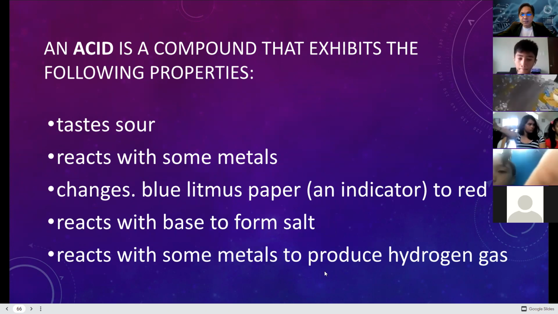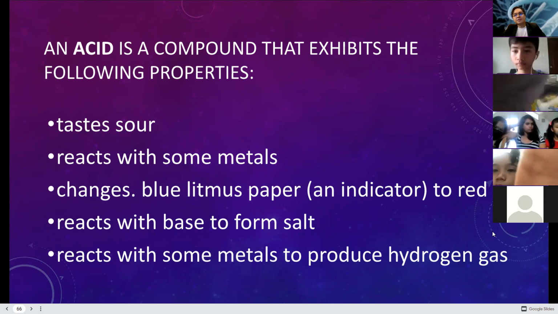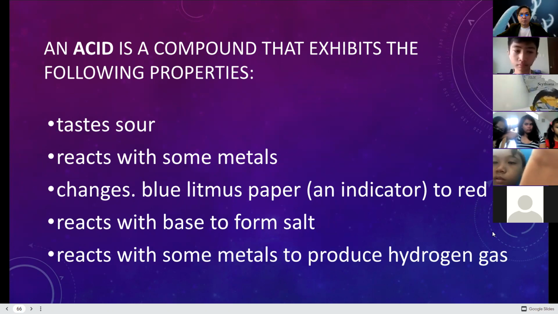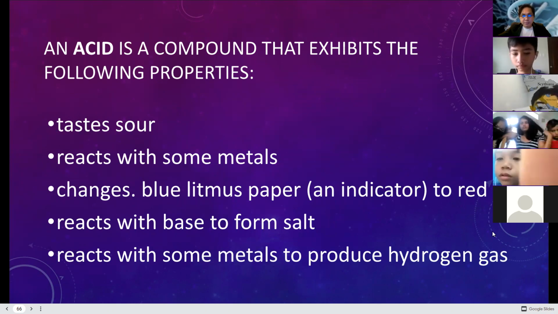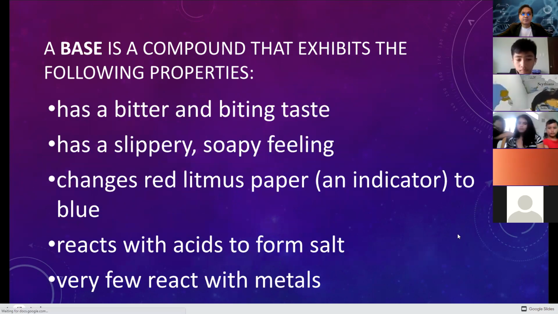It reacts with some metals to produce hydrogen gas. Some of the acids react with metals and form hydrogen gas, just like when you use muriatic acid. If it reacts with the metal, it can actually produce some hydrogen gas, and it is actually poisonous.